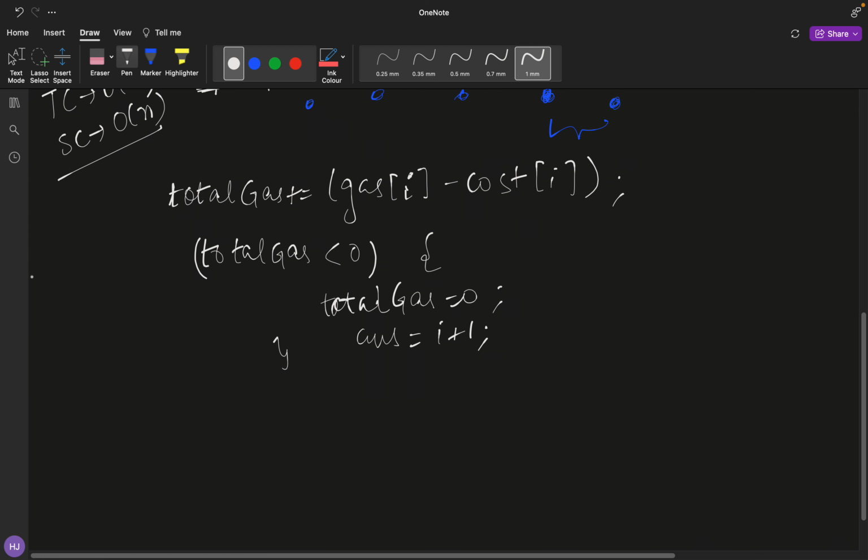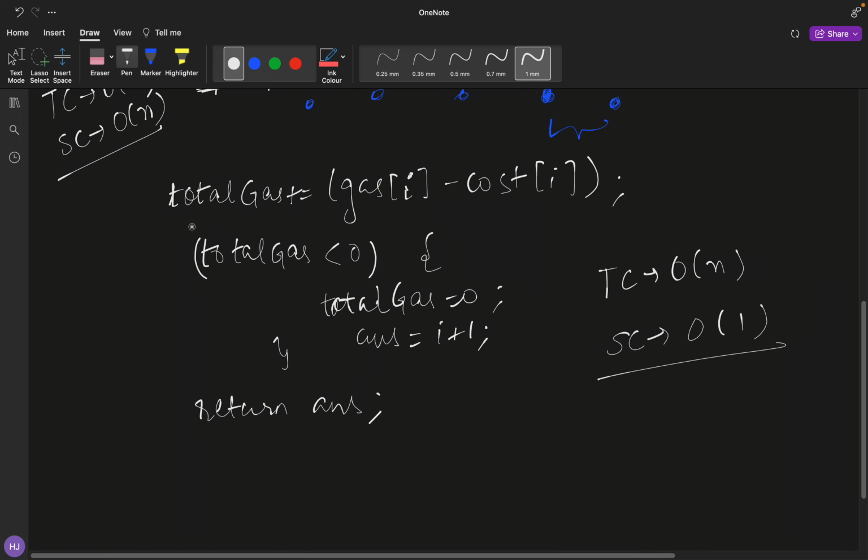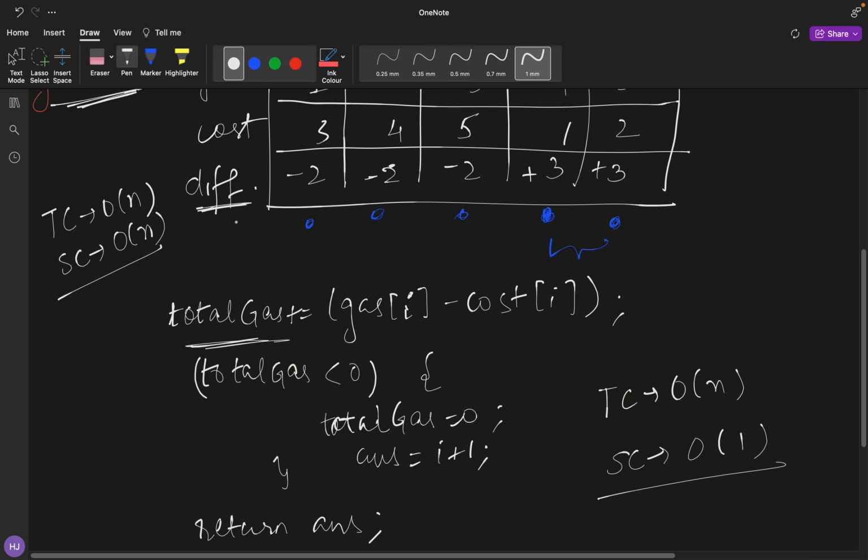Otherwise, I will always get an answer and I'll simply return my answer. The time complexity involved over here is big O of n, because we'll be traversing the whole array, and the space complexity is big O of 1 because we are only using one variable, total gas.